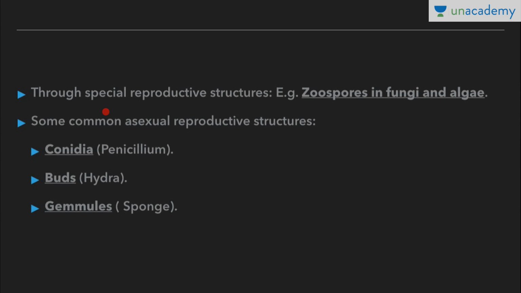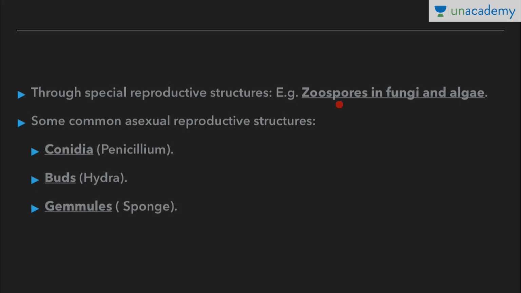Now, through special reproductive structures. Asexual reproduction also occurs through special reproductive structures, that is zoospores in fungi and algae. Members of the kingdom fungi and simple plants such as algae reproduce through special asexual reproductive structures, that is zoospores, which are microscopic motile structures.